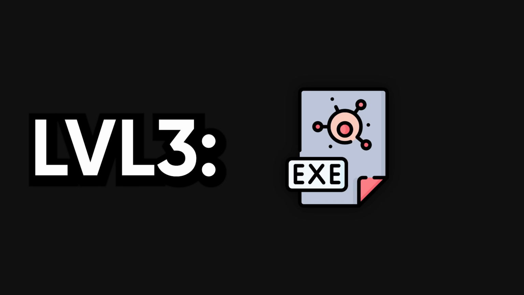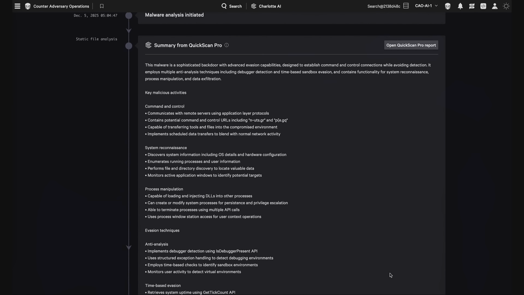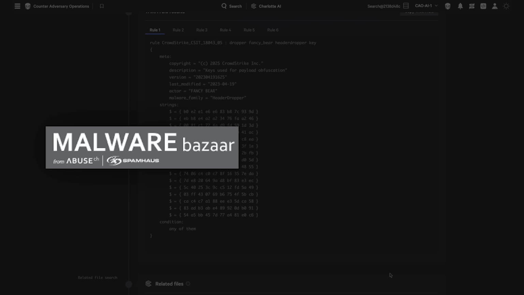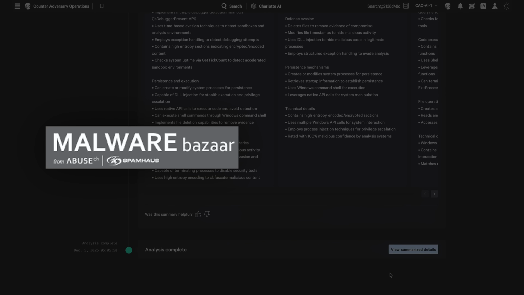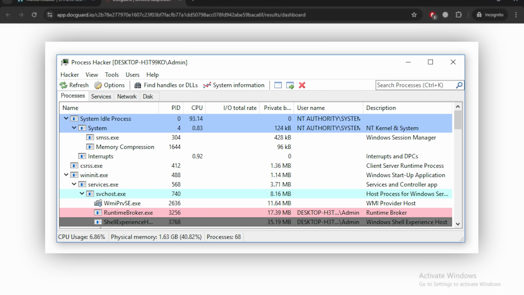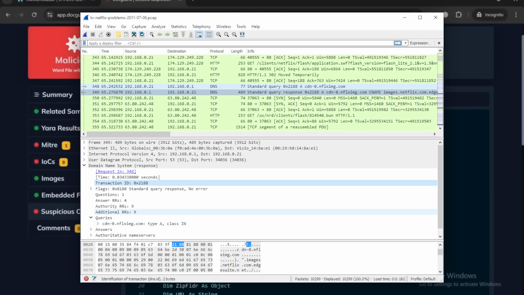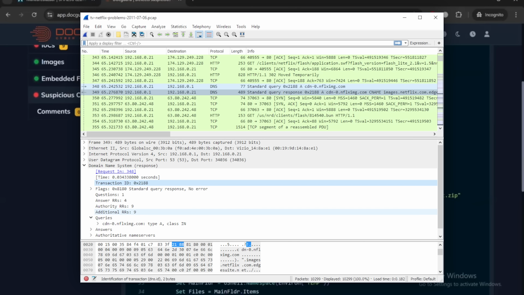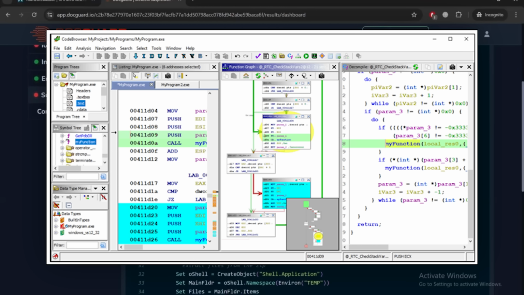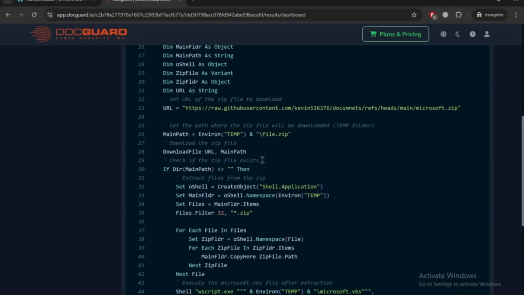After CrackMes, move to analyzing real malware in a safe VM, because nothing teaches you faster than dissecting actual threats. Download malware samples from MalwareBazaar or theZoo repository, run them in an isolated Windows VM with no network access, use Process Hacker to see what processes they spawn, Procmon to watch file and registry changes, Wireshark to capture network traffic if you enable network in controlled bursts, then open the binary in Ghidra and figure out how it achieves persistence, what C2 server it tries to contact, how it encrypts files if it's ransomware.